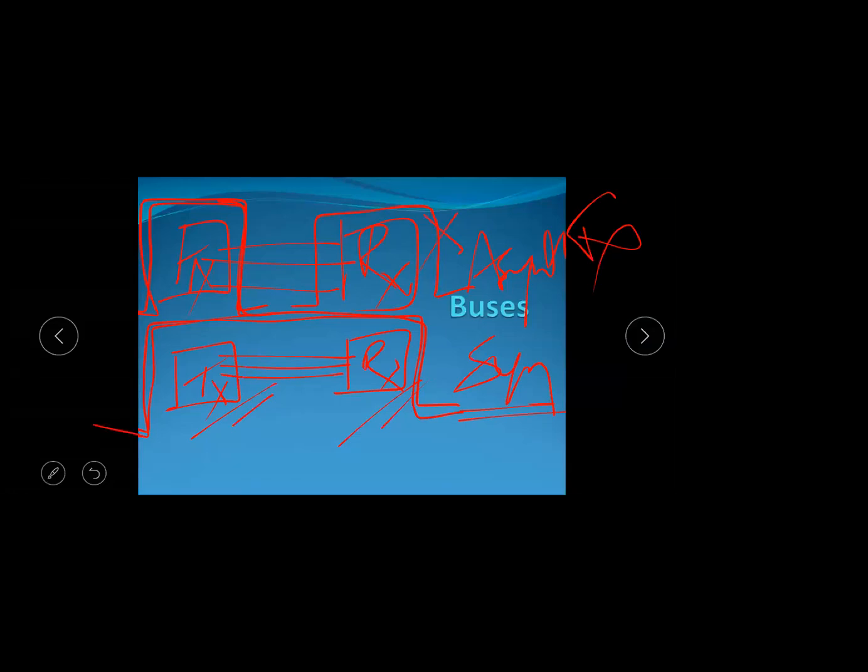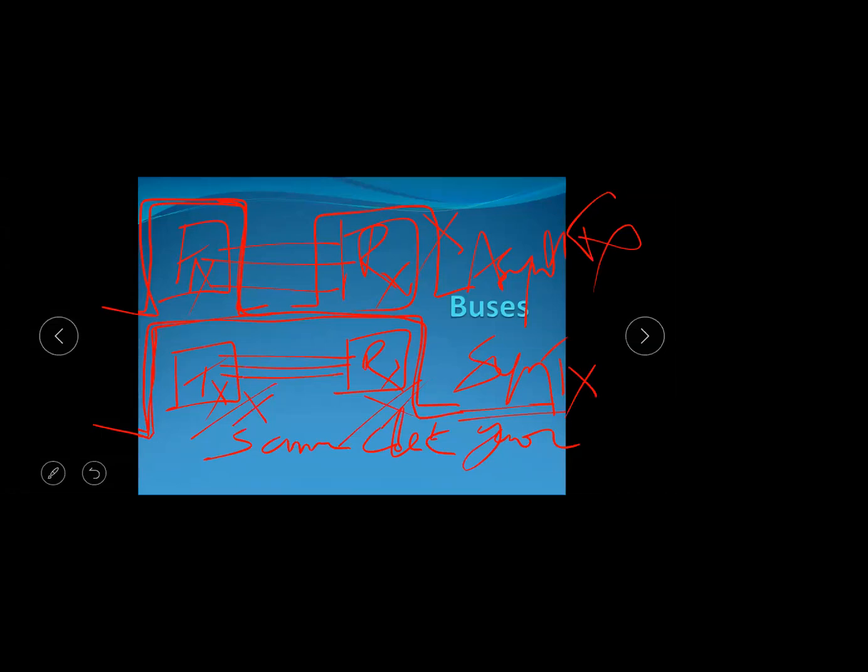And if both the transmitter and receiver are controlled under the same clock generator, that means the clock pulses applied to the transmitter and the receiver are coming from the same clock generator, then the transmission is synchronous transmission, or the bus lines are a synchronous bus.